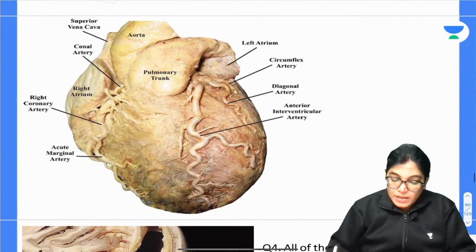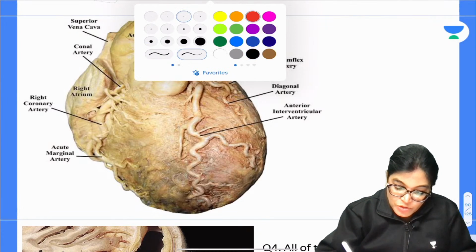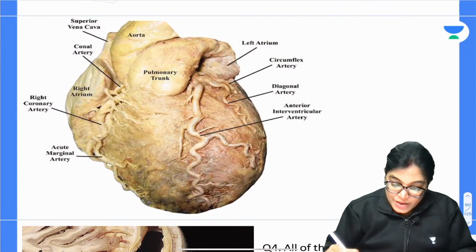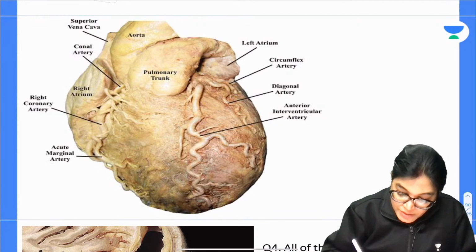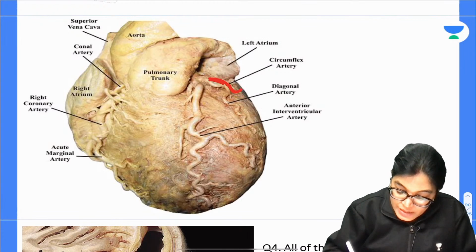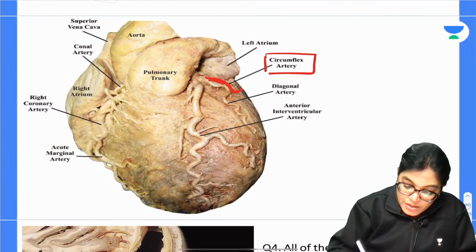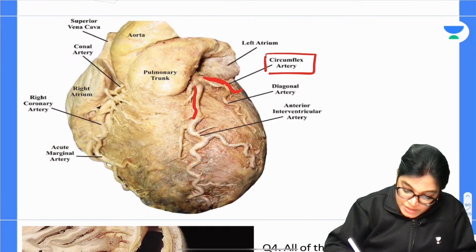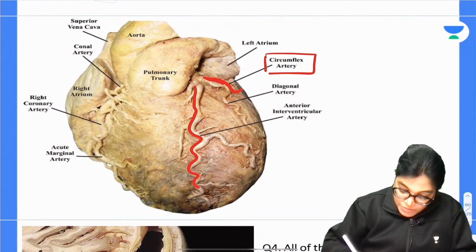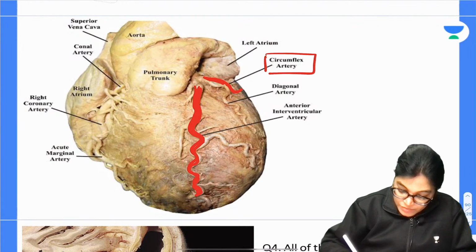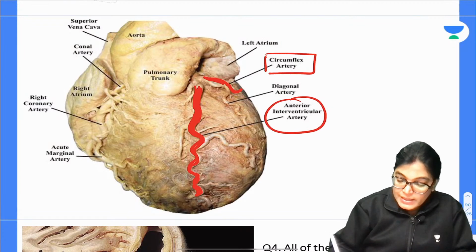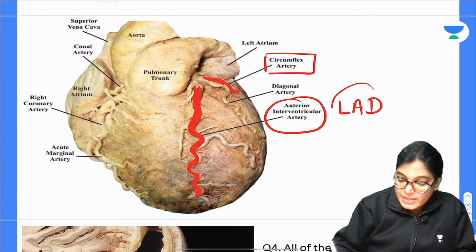Here in this diagram you can see the left coronary artery. As we know, it has two important branches. One artery winds around posteriorly, which is the left circumflex artery, and the other artery which is descending down is a very important branch. This is the anterior interventricular artery, which is also called the LAD artery.